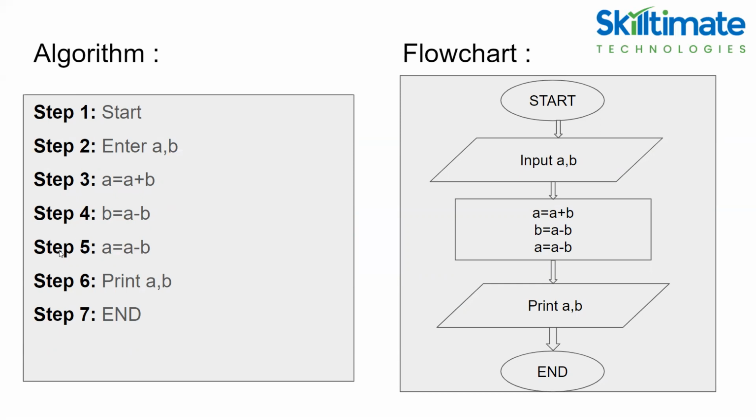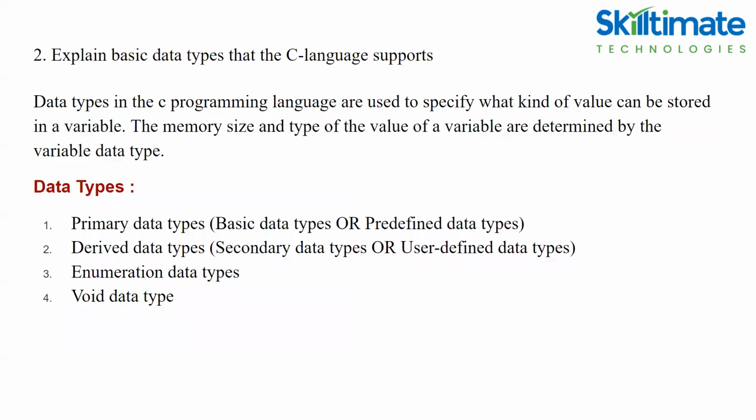Step 4 b is equal to a minus b. Step 5 a is equal to a minus b. That means this is the logic of the program. Step 6 print a and b. Step 7 end. On the right side, the same program as a flowchart will be there. Start, input values, the logic, print statement, end. So you can use different programs. You can also write an algorithm for the addition of two numbers program. Those are quite easy programs, right?